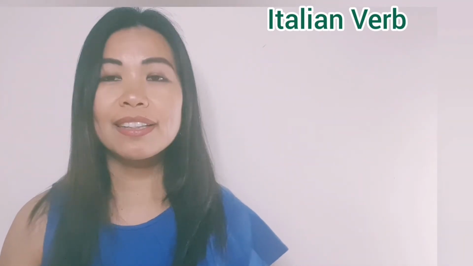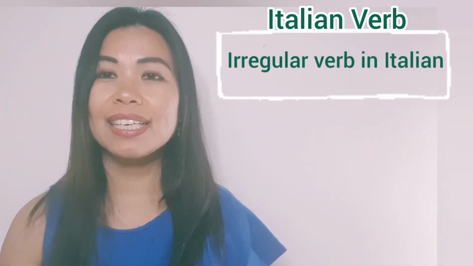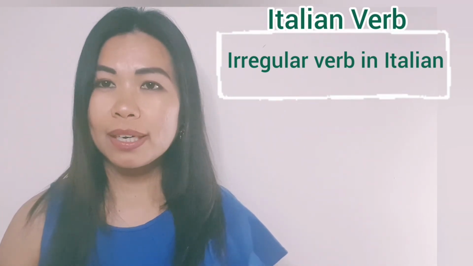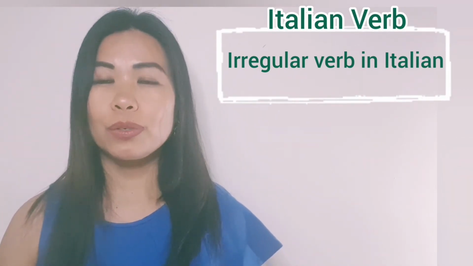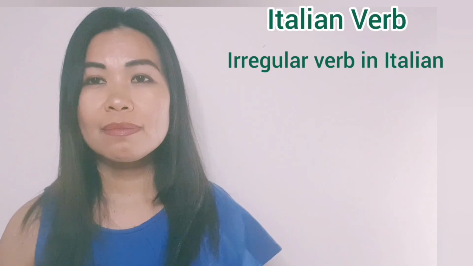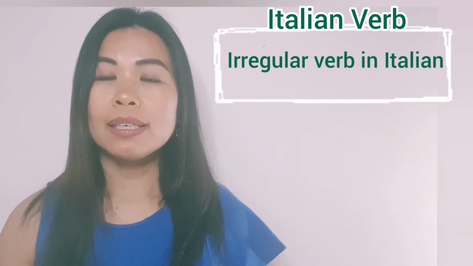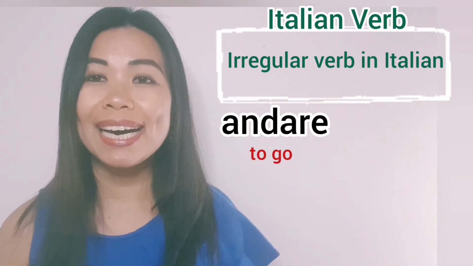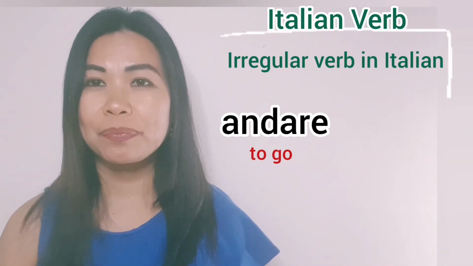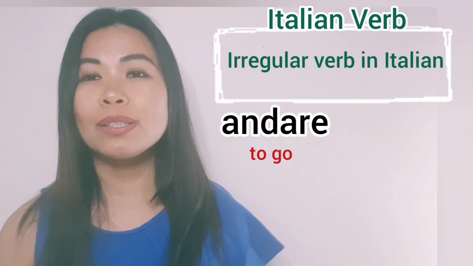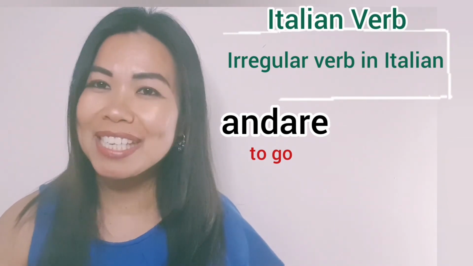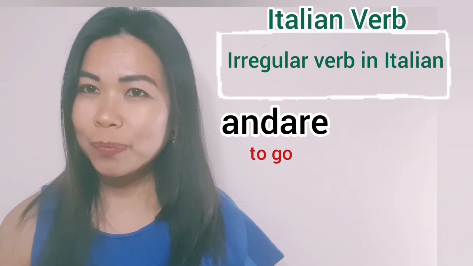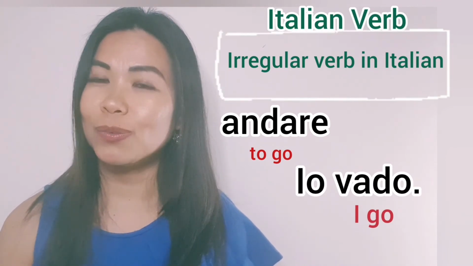Also in Italian, there are verbs that don't follow the regular pattern of conjugation. Like for example, the verb to go, that is andare. If you want to say I go, io vado.